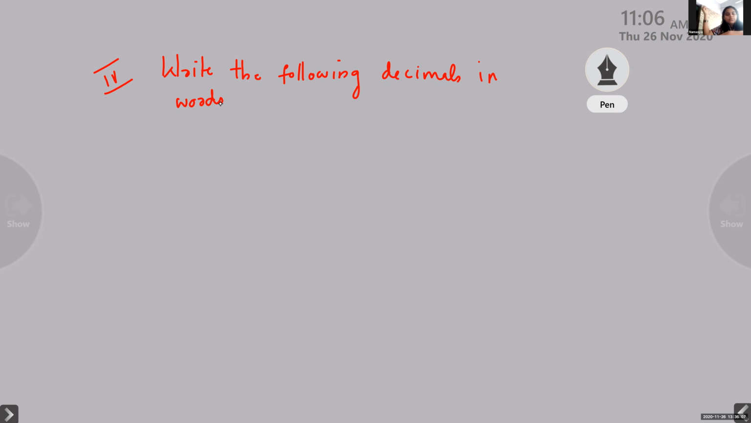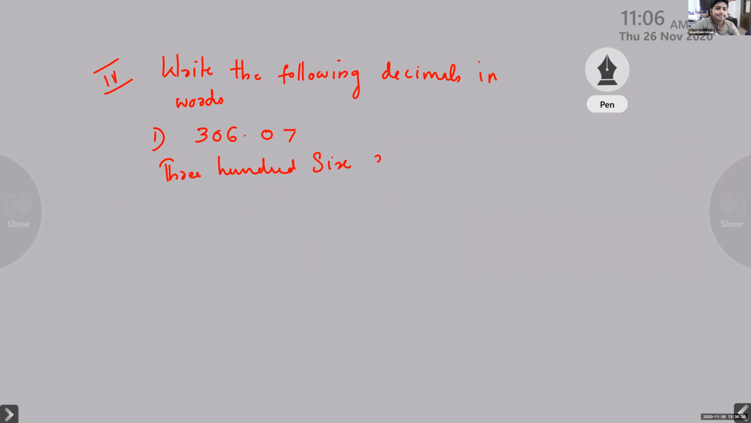I will give one decimal number, 306.07. Okay, I will give one example. 306, as you all know. Write that like that. 306, and the decimal point will be at the last. As we all read it, how do we read it?